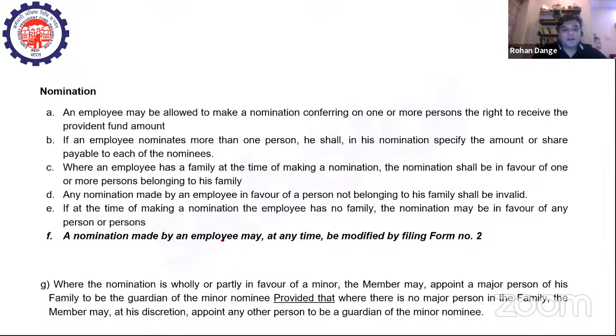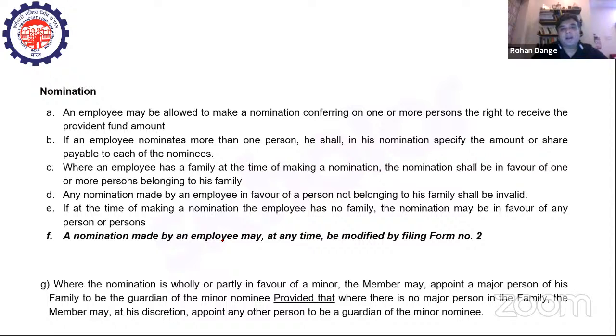Because, you see, it's important. Your family is generally dependent on you, meaning the working person, the salaried person. It could be a girl, it could be a boy, but generally the family is dependent upon the salaried persons. Those salaried persons will always have nominees who can get or enjoy the benefit in case of their untimely death, in case of an accident where they become physically handicapped, or when they are simply retiring. So the family, that is the dependents, should also get a benefit out of this, and therefore nominations are important.